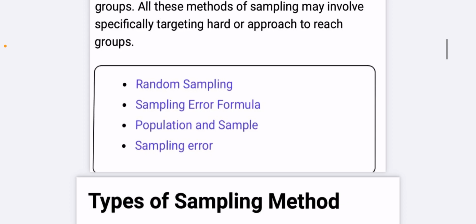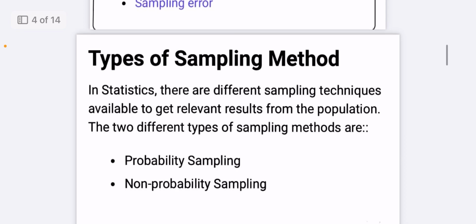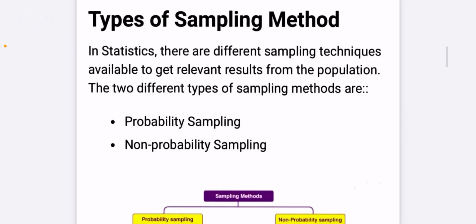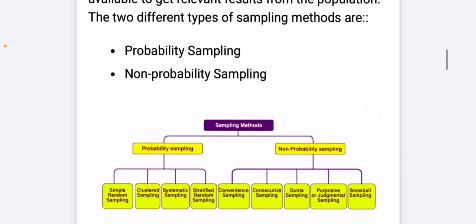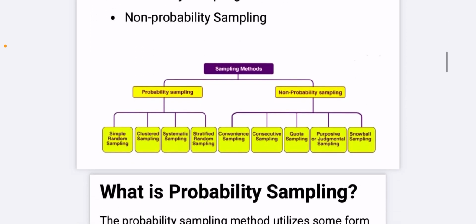Random sampling error formula, population and sampling error. Types of sampling method. In statistics, there are different sampling techniques available to get relevant results from the population. The two different types of sampling method are probability sampling and non-probability sampling. Probability samplings are simple random sampling, cluster sampling, systematic sampling, stratified sampling, and non-probability samplings are convenience, consecutive sampling, quota sampling, purposive or judgmental sampling, and snowball sampling.